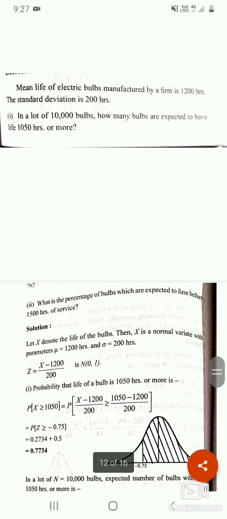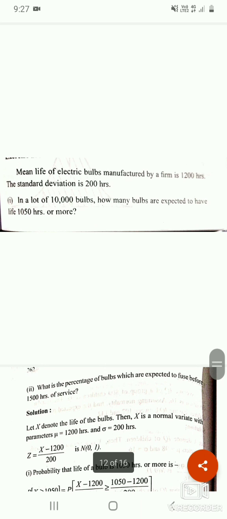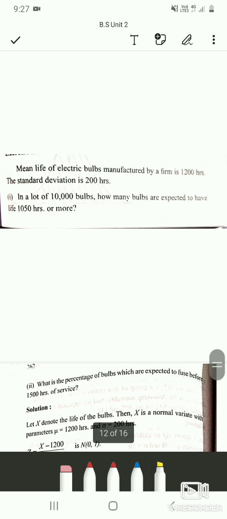In this question, they have given the mean life, which is nothing but your average, the parameter mu. It is 1200 hours, and the standard deviation is 200 hours. So we have a normal distribution with parameters mu and sigma.